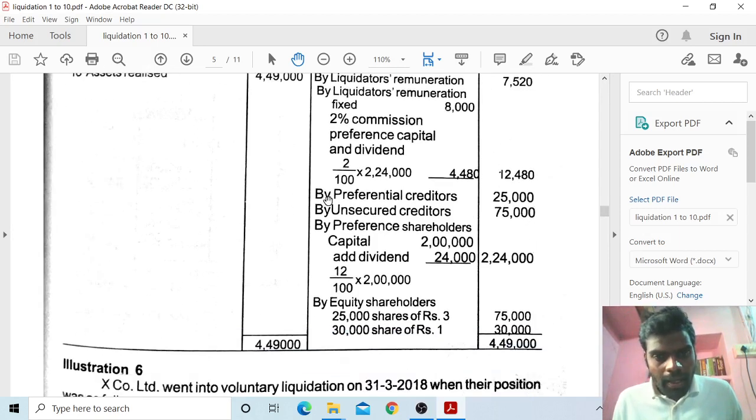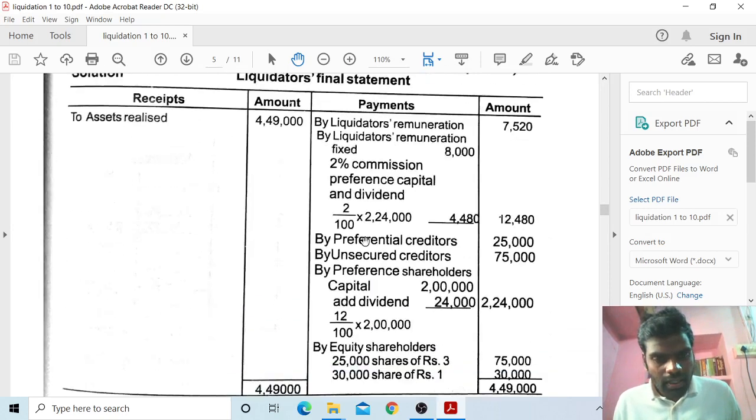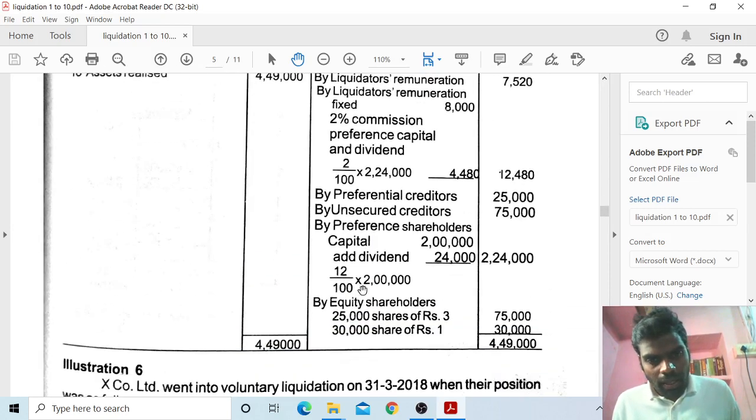Next, by preferential creditors 25,000, by unsecured creditors 75,000, by preference shareholders capital plus dividend 2,24,000. The remaining dividend is 12%. The dividend is for 1 year, so 12 divided by 100 into 2 lakh, so 2 lakh plus 24,000. Then by equity shareholders 25,000.